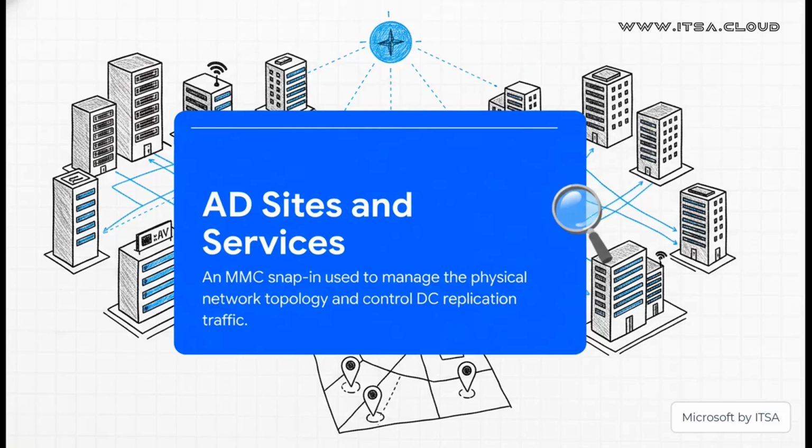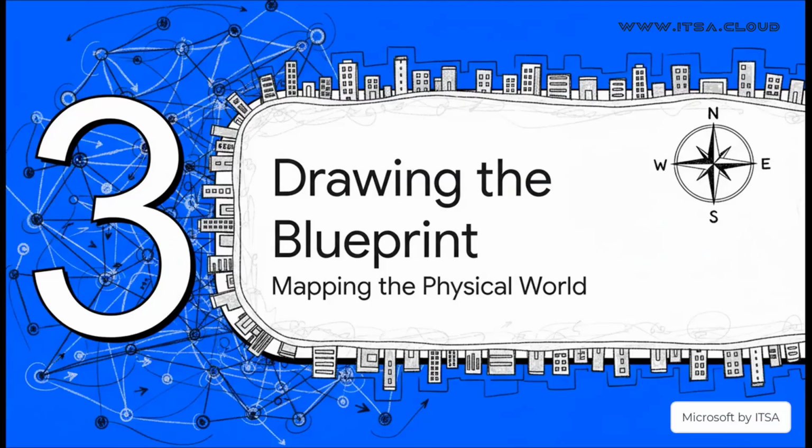What it does is it tells Active Directory, your network's central brain, not just who all the users and computers are, but where they are. And believe me, that one little piece of information changes everything. So where does our new urban planner even begin? Well, the very first job is the most important one. It has to draw a map of the entire city.